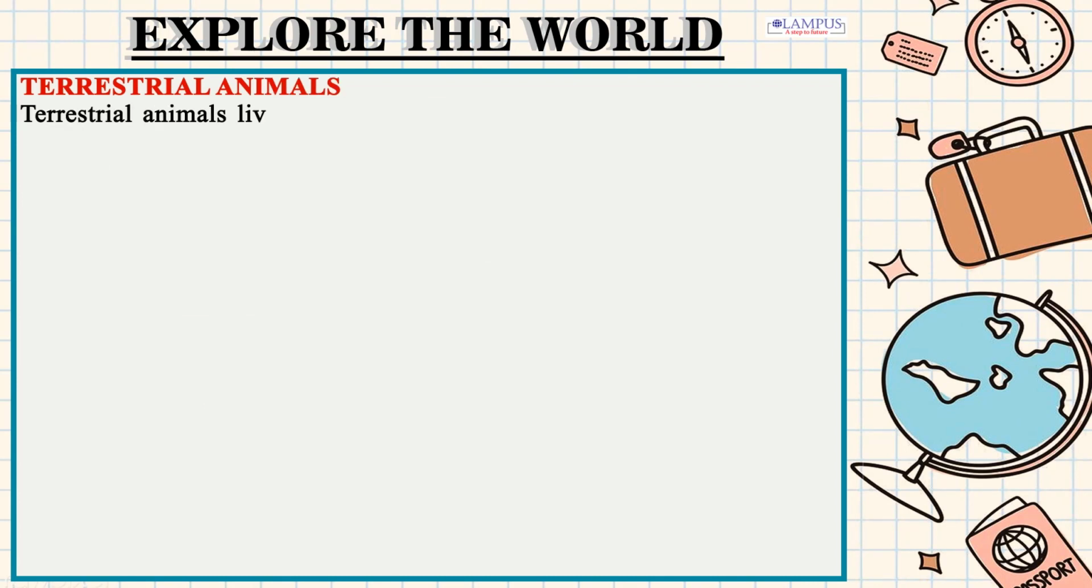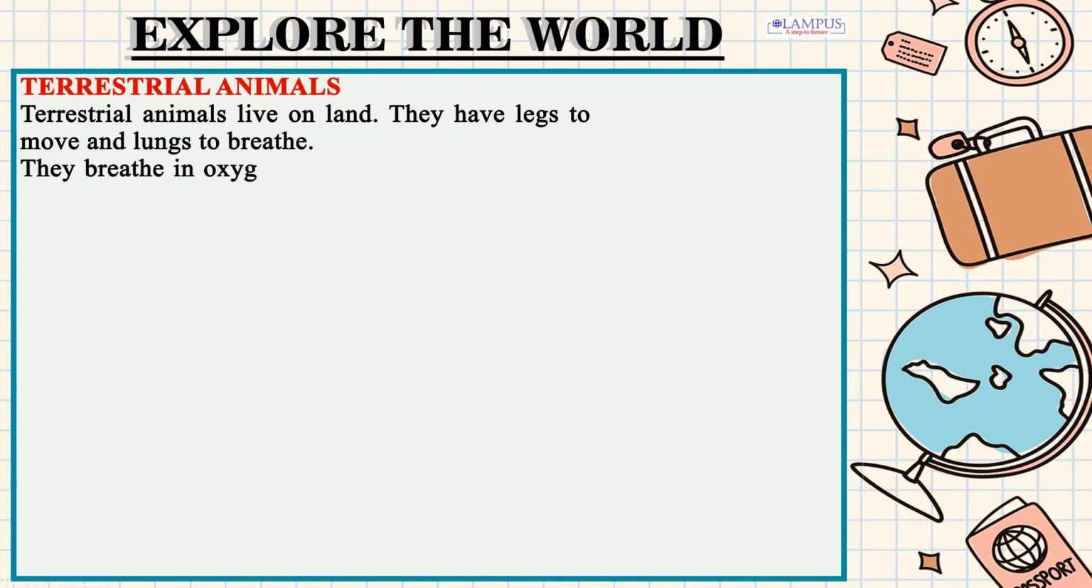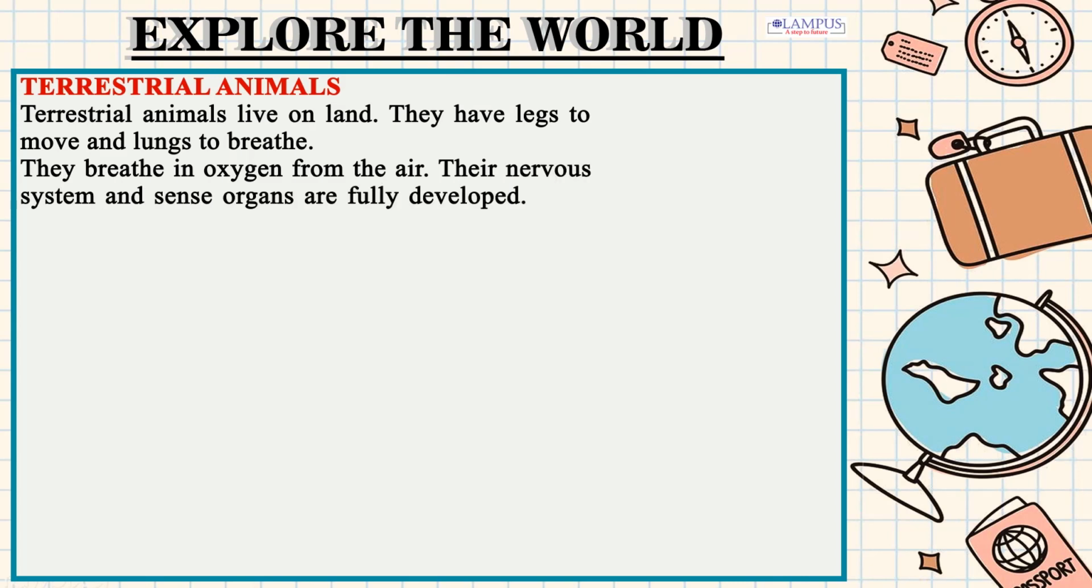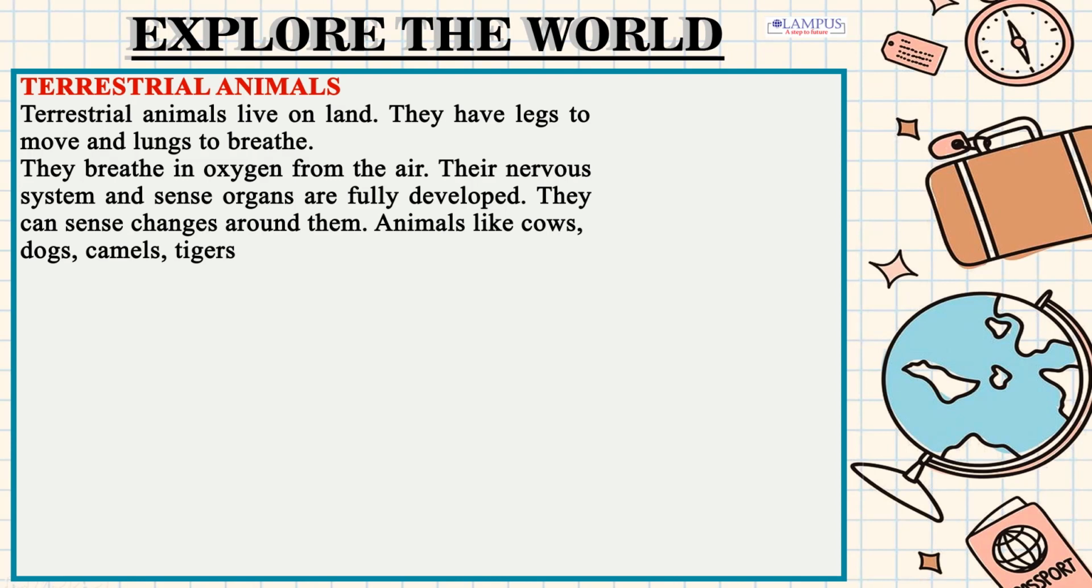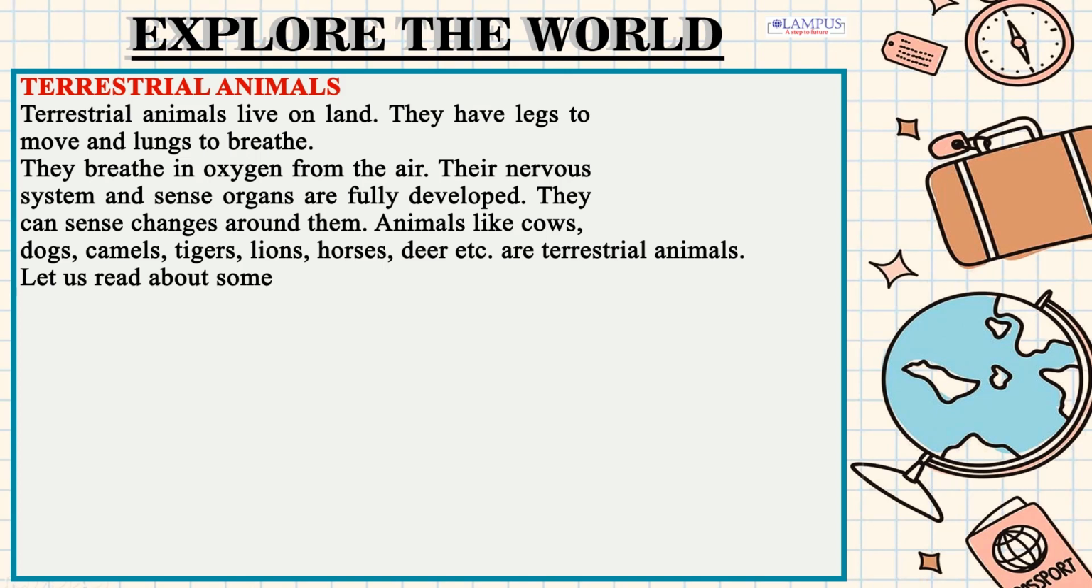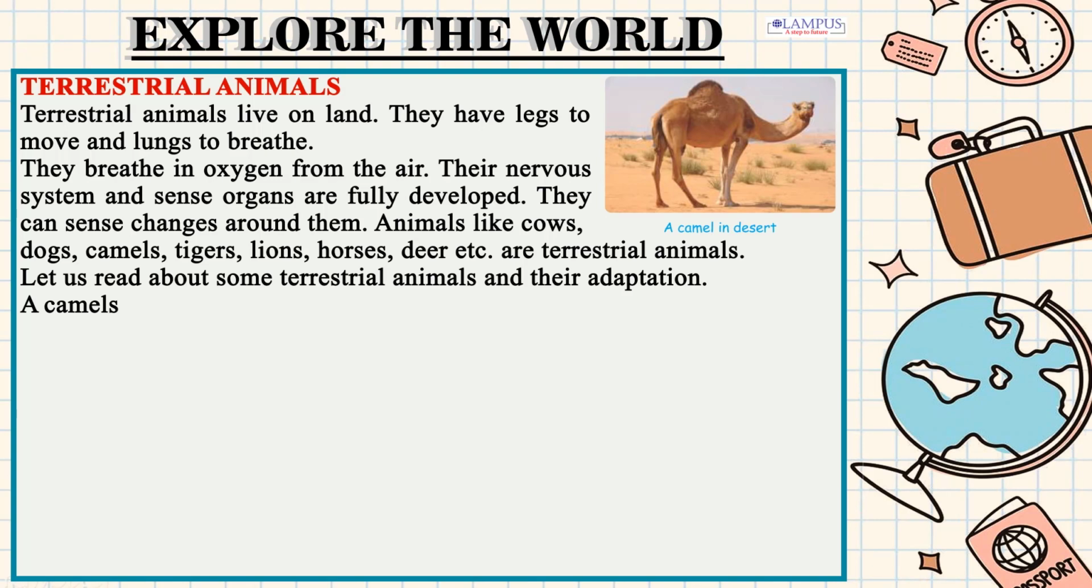Terrestrial animals. Terrestrial animals live on land. They have legs to move and lungs to breathe. They breathe in oxygen from the air. Their nervous system and sense organs are fully developed. They can sense changes around them. Animals like cows, dogs, camels, tigers, lions, horses, deer etc. are terrestrial animals.